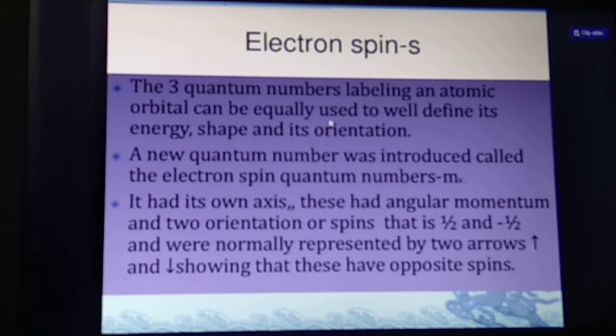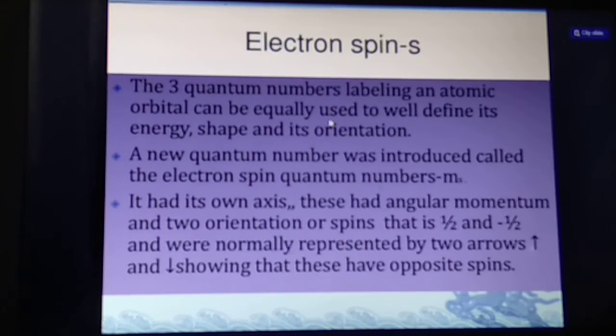The electron has its own axis. This has angular momentum and 2 orientations of spin. I described it one day in the class, students. The spin quantum number is plus half or minus half. When it moves in the clockwise direction, its value is plus half. When it moves in the anti-clockwise direction, its value is minus half, students.